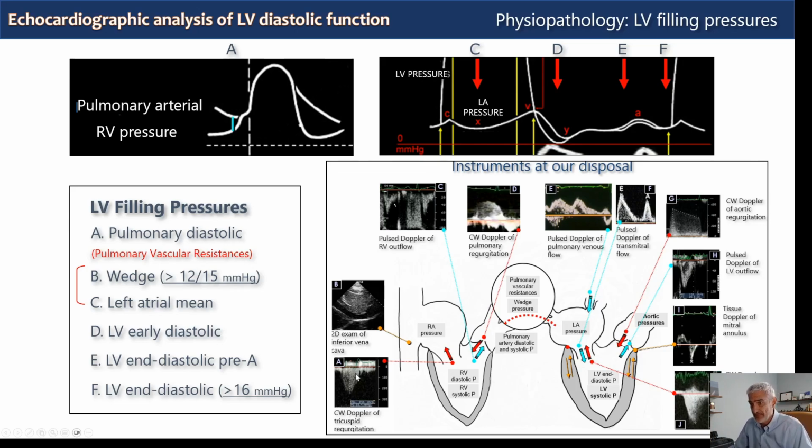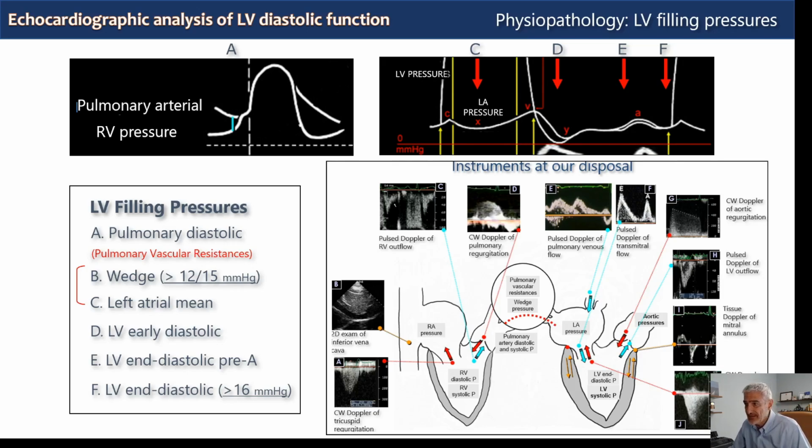So here, from right to left, we have tricuspid regurgitation. Why tricuspid regurgitation? Because tricuspid regurgitation correlates quite closely with right ventricular pressure. Then we have the collapsibility of the inferior vena cava, which we use in our calculation because this correlates closely with right atrial pressure.